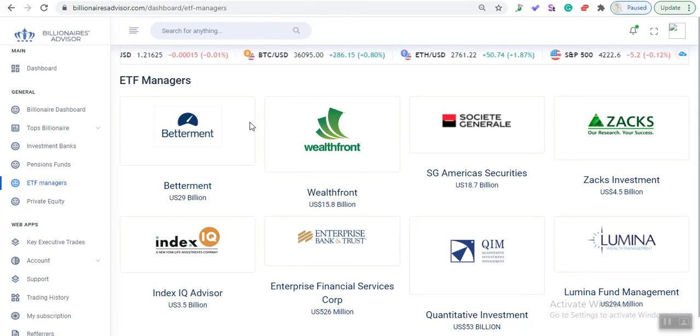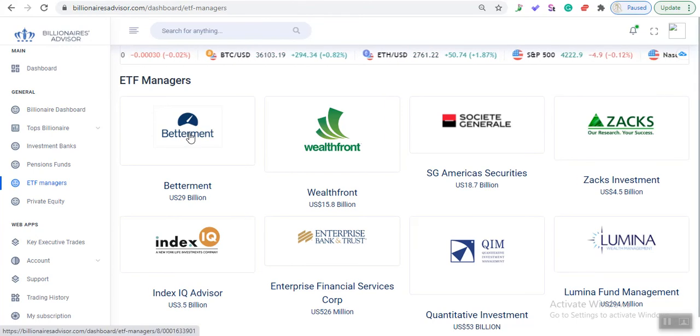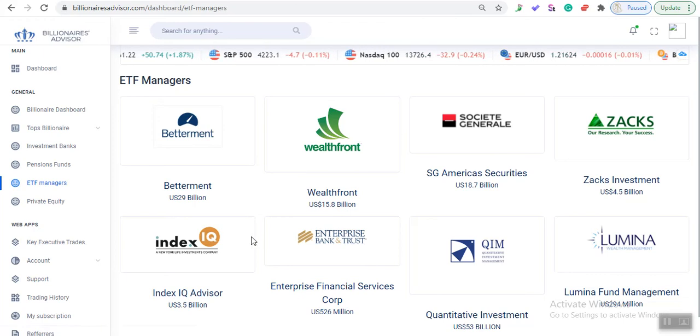So Betterment, of course, is a robo-advisor. And a robo-advisor, of course, you hear the term robo-advisor. It's an automatic wealth management platform that trades on behalf of users, okay? Wealthfront, of course, is another one, and Zacks, etc.